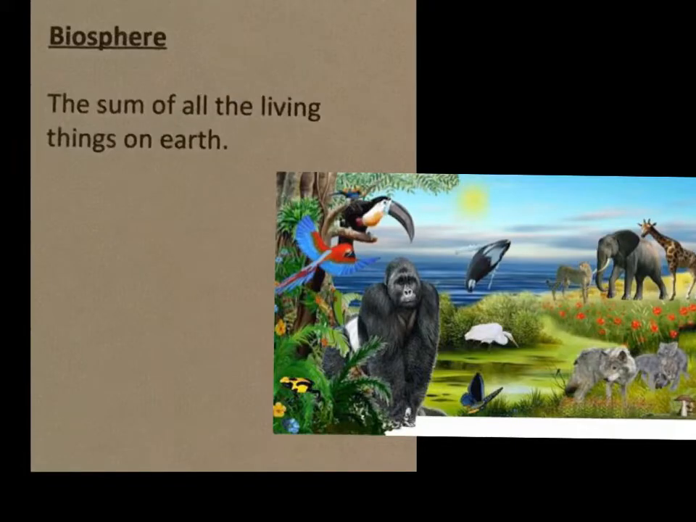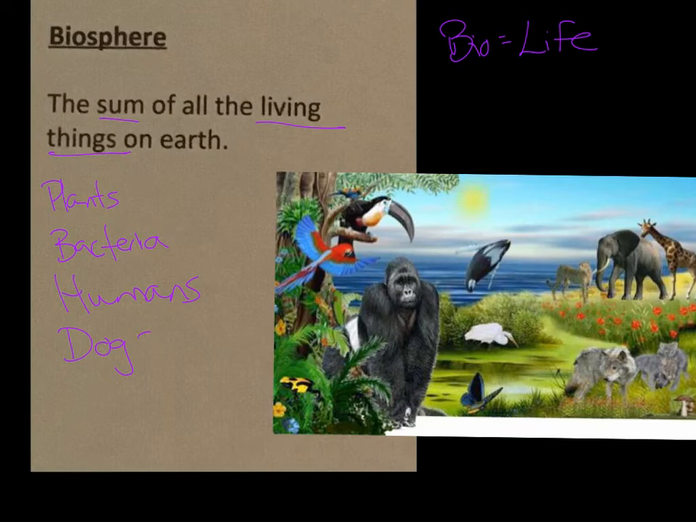Let's start with the word biosphere. All right, so the word bio means life. So this is the part of the earth that is comprised or made up of everything living. That's why the definition says it's the sum, so the combination, everything, of all the living things on the earth. So different living things that we have on earth would include things such as plants, bacteria, humans, dogs, so maybe like your pet, fish, birds, and the list can go on and on and on. So pretty much, again, it's all the living things on Earth.